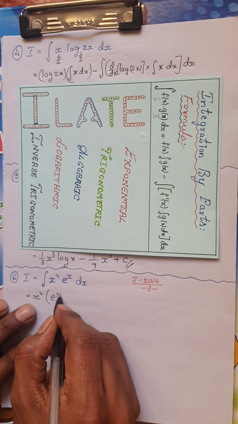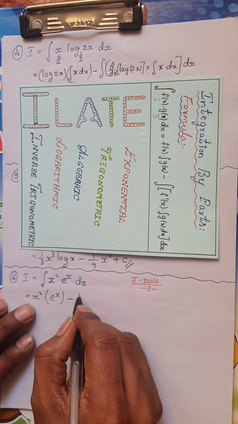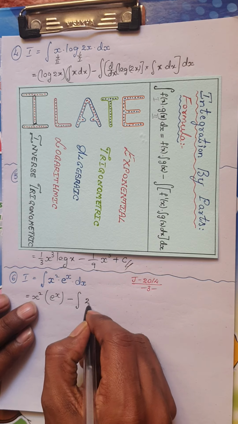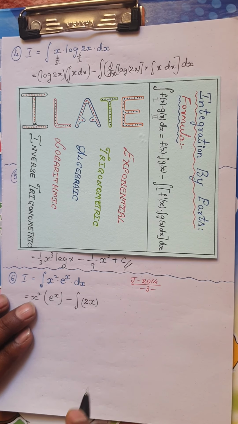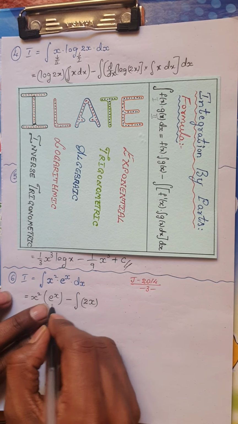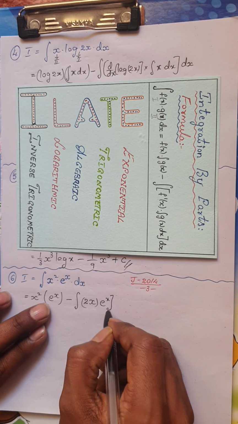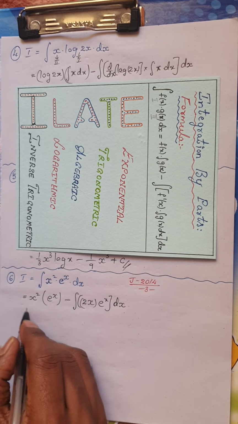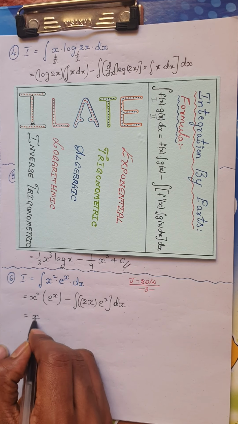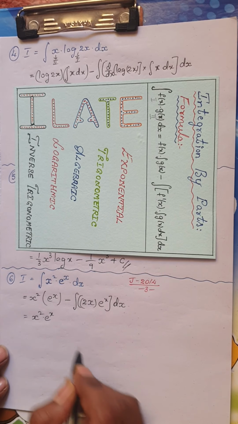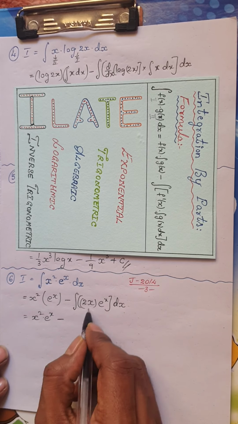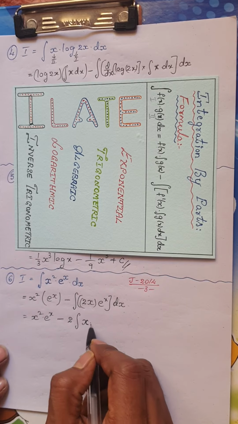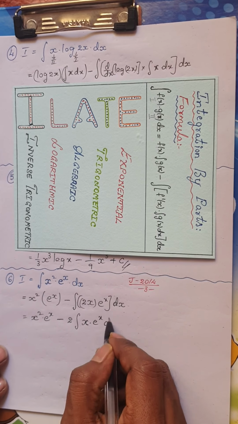Integral of e power x is also e power of x itself, minus integral of, differentiate this first function. What is derivative of x square? We know it is 2x, and whatever you have written here, write it once again, into dx. Okay, so this is nothing but, it's a very simple problem. You have x square into e power x minus, let me keep this 2 constant as it is, integral of, again I have x into e power x dx.